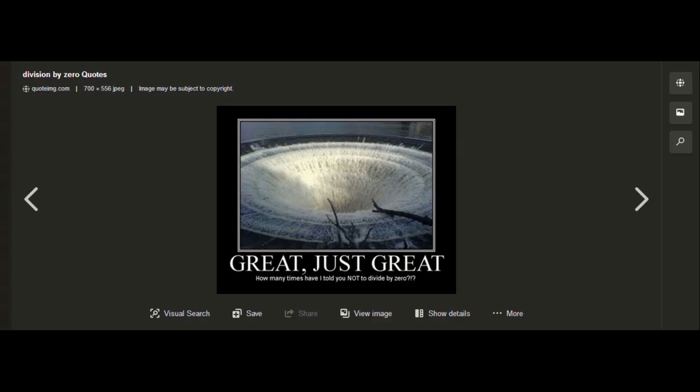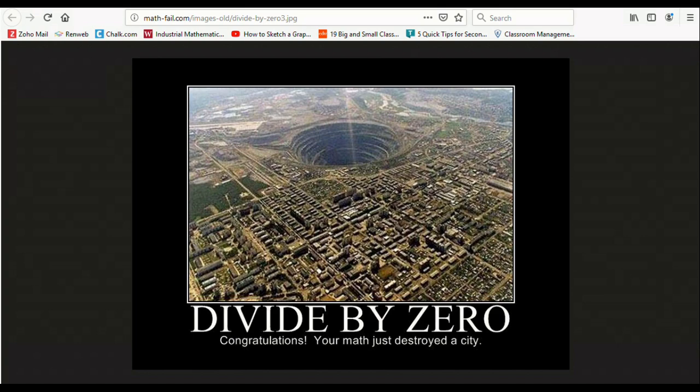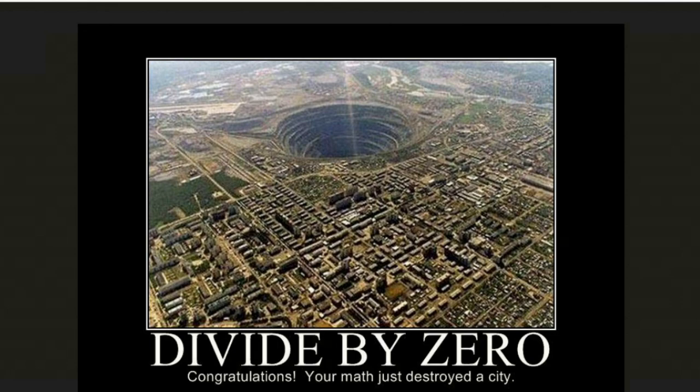This is my favorite version of this by far, the hole in the ground where it says, "Your math destroyed a city." So I make jokes all the time in the classroom when I see students do division by zero or equivalent errors to that. I'm like, "Oh, you just destroyed," and I might list a local township or something like that. It's just something fun to reference in the classroom, and this has been a fun meme that's been around for years. I don't know when I first found this meme.